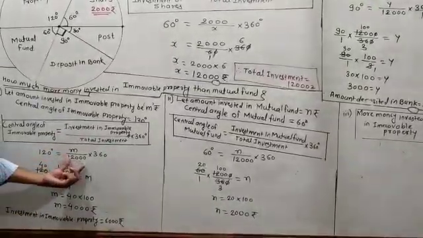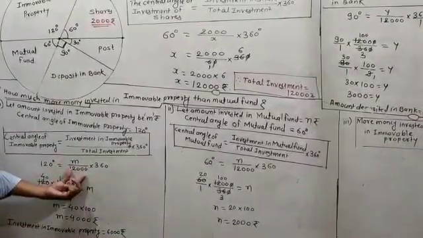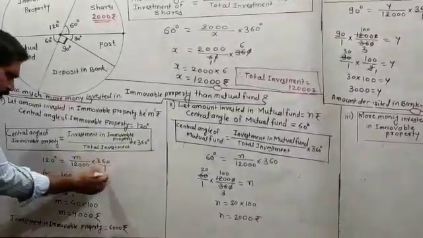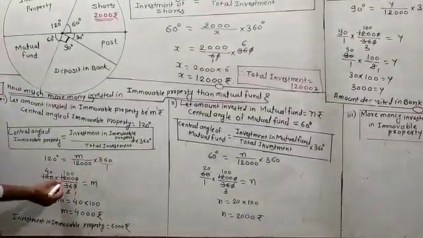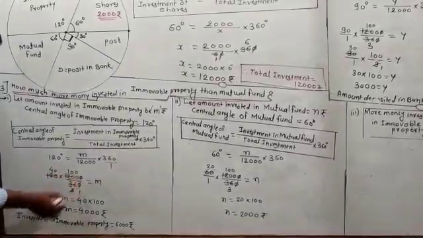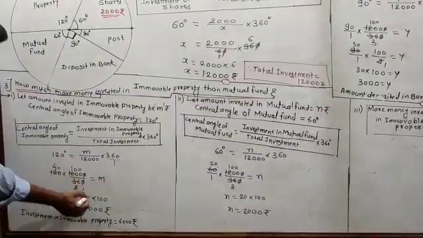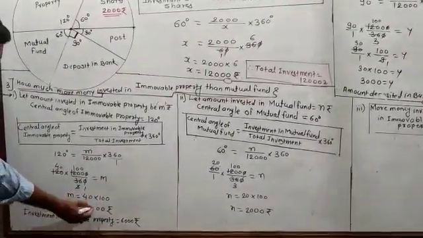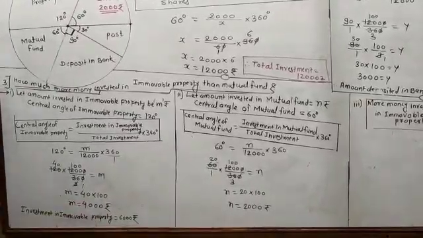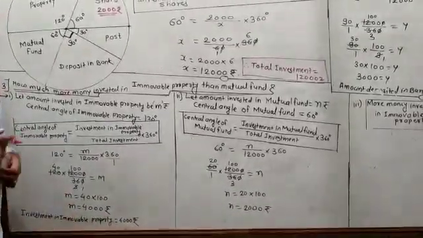You have to transpose the 12000 and 360 divided by 120. This denominator 12000 becomes the numerator and 360 in the numerator will go in the denominator. And you have to do the division. 12 1s are 12, 12 hundreds are 1200 and 12 3s are 36. 10 you have to strike, and 3 1s are 3, 3 4s are 12. 40 multiplied by 100 is equal to, you have to say that m is equal to 4000. Therefore investment in the immovable property is equal to 4000 rupees. Means for the immovable property they invested 4000 rupees.